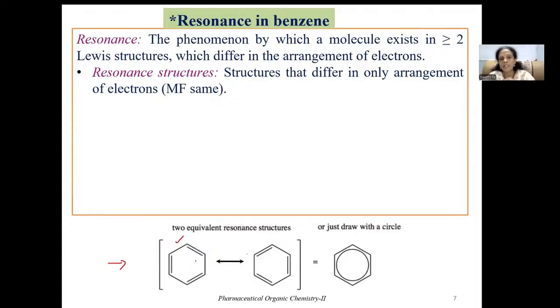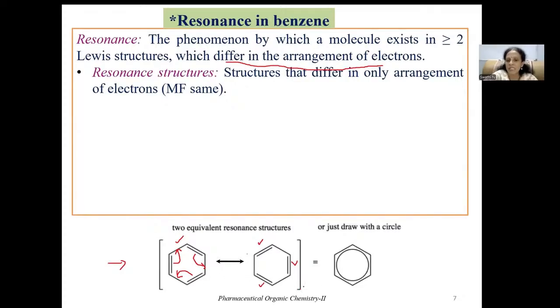Now, to draw the other resonance structure, just shift the double bonds to the adjacent positions. Because the definition of resonance is that the molecule can have two or more structures which differ in the electron arrangement. That means here we just shift the pi bonds to the adjacent positions. Wherever single bonds are there, keep double bonds, and that is how we get a new resonance structure for benzene. So at the 3 alternate positions we can shift the double bonds, and thus we get the second resonance structure. These two are the Kekulé structures of benzene.